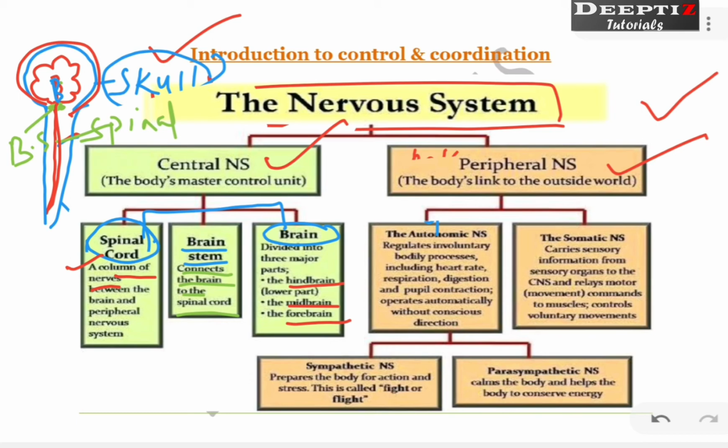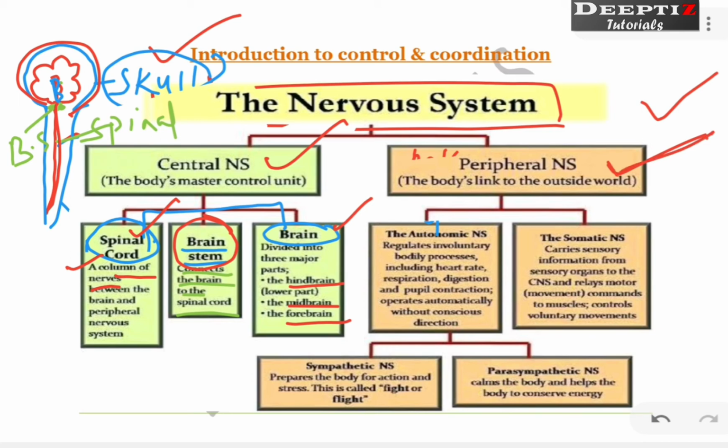The central nervous system runs in the central axis of the body. These are the main nervous tissues. Which are they? They are the brain and spinal cord, which in turn are connected by the brain stem. Once we see it with the diagram, it will be a little more clear, right? Now let's come back to the peripheral nervous system.